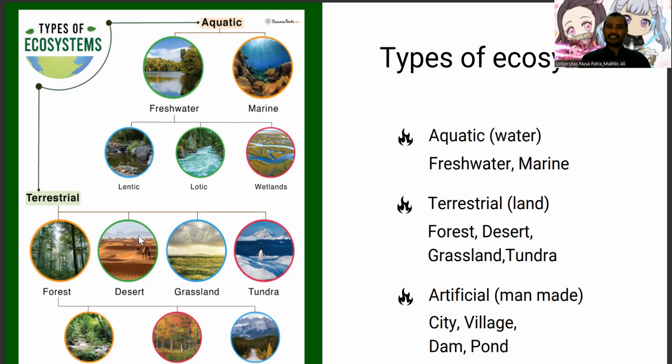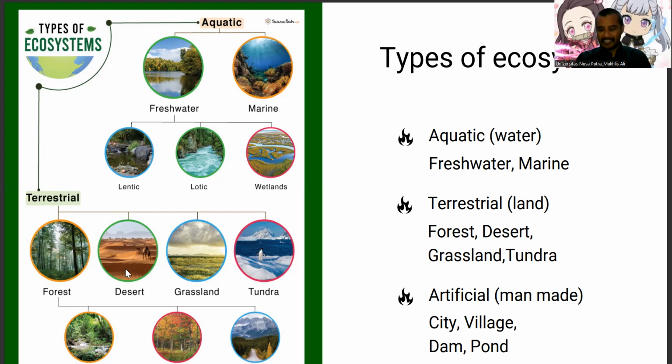We know that tropical area is near equator. So this forest is very humid and has a lot of biodiversity. Like in our country, in Indonesia, mostly the forest is tropical forest.